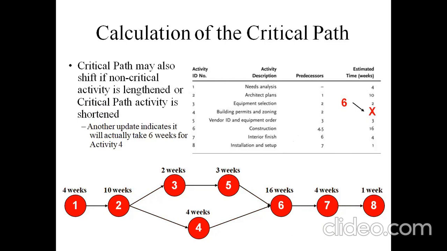Another update indicates it will actually take 6 weeks for activity 4. Here you can see activity 4 may take about 6 weeks. So the critical path may be 1, 2, 4, 6, 7, 8. So the overall project duration will be increased by another week. So the critical path is 1, 2, 4, 6, 7, 8 here. If the time duration for activity 4 is not 4 weeks and should be 6 weeks, we can observe a change in the critical path.